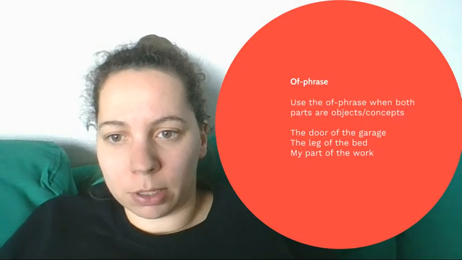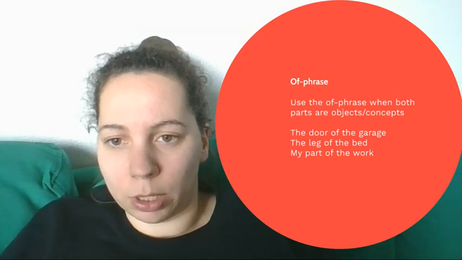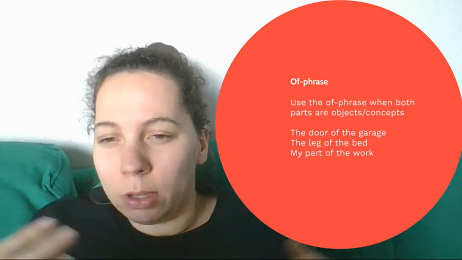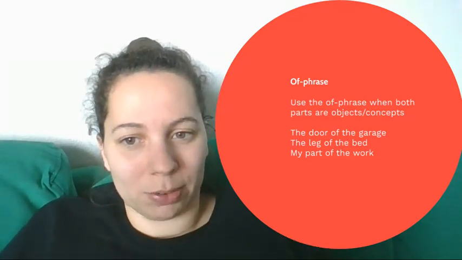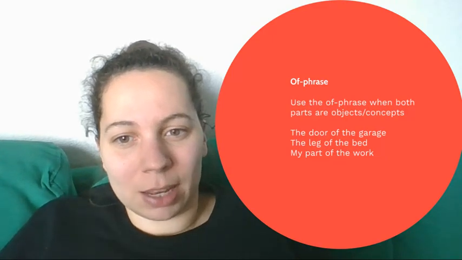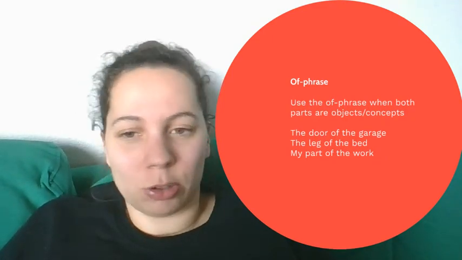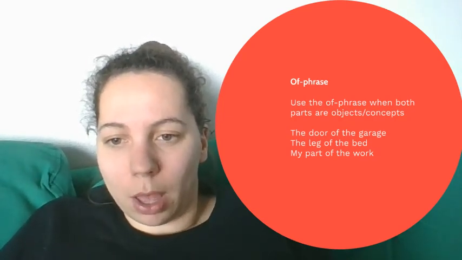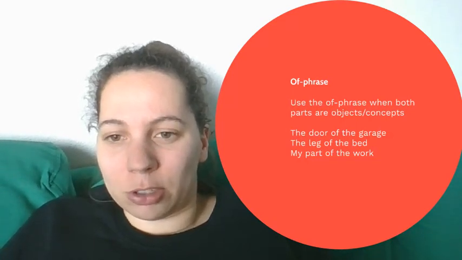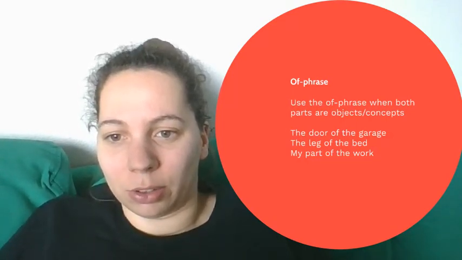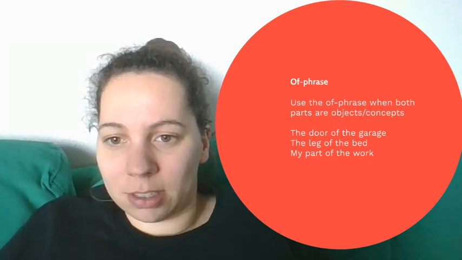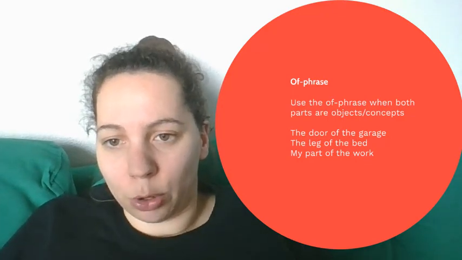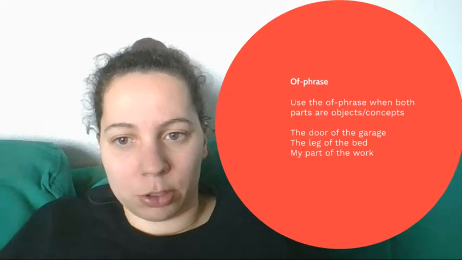Well, we use the of phrase when the components of whatever it is that you're owning, or is being owned, are objects or concepts. And it's only really confusing because in Dutch we have one way of saying it and the English have two ways of saying it, because quite often when we use an of phrase, we're not actually talking about possession. The door of the garage, it's not like the garage owns the door, but it's confusing because in Dutch het boek van Peter and de deur van de garage are both van sentences, but in English we distinguish between the situation where someone really owns something, that's the genitive, and the other situation where we use the of phrase.